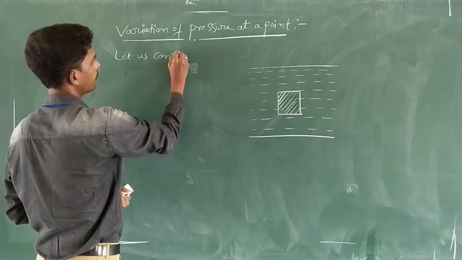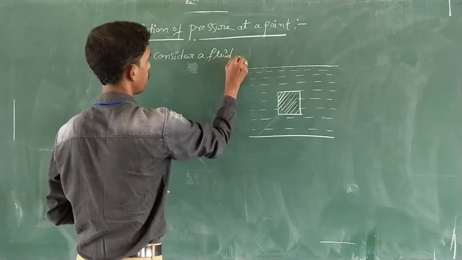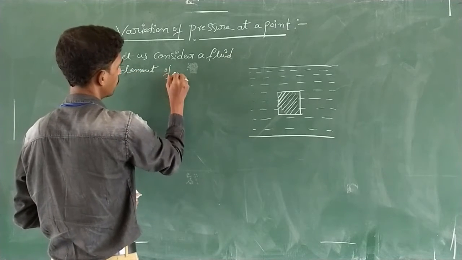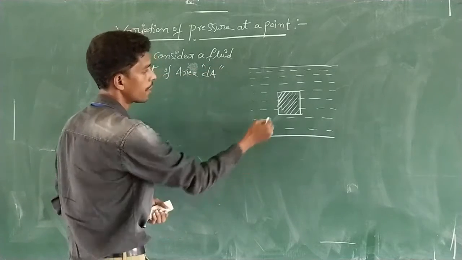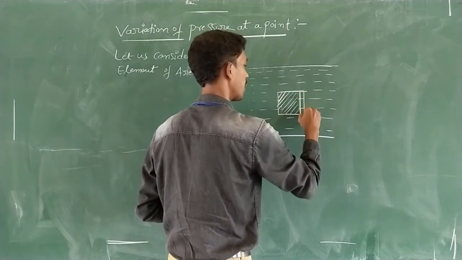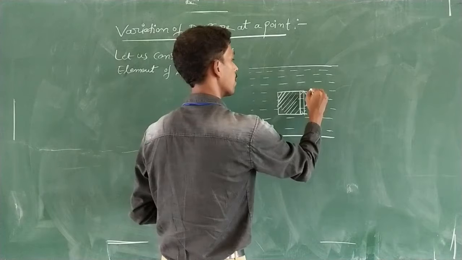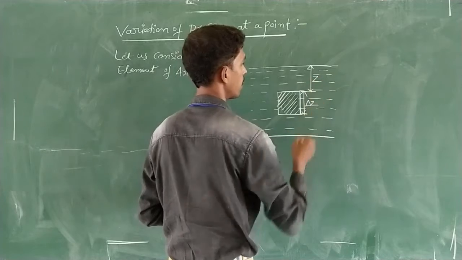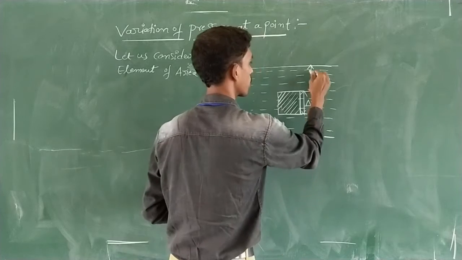Let us consider a fluid element whose cross-sectional area is dA, and the height of this fluid element is delta Z. The fluid element is under a depth of Z.